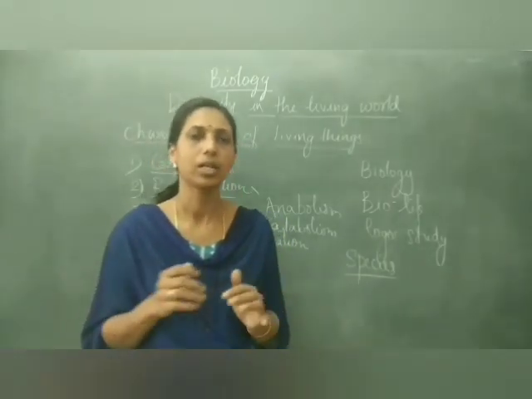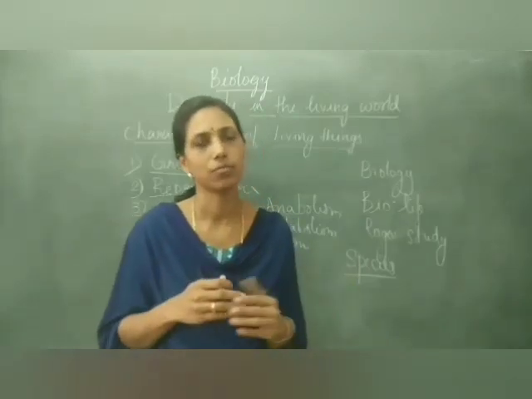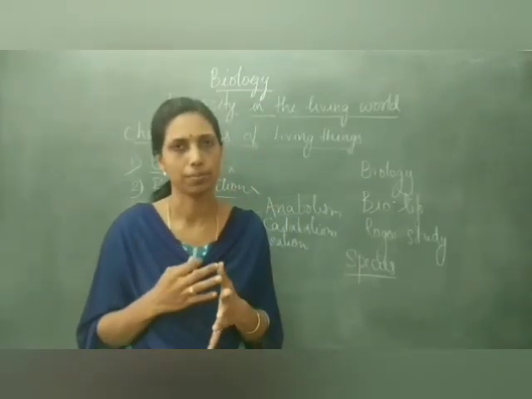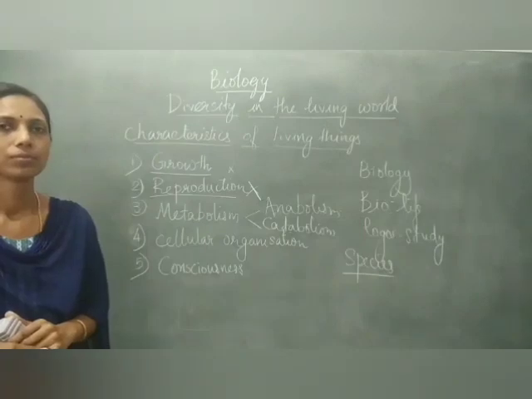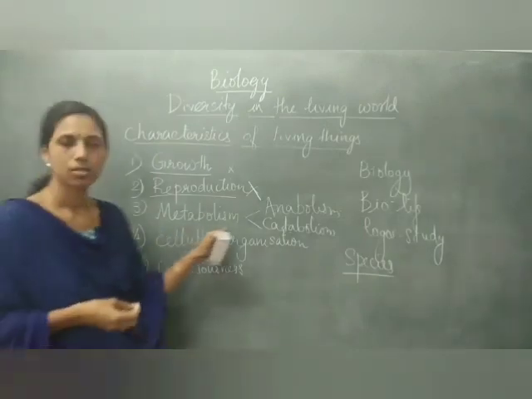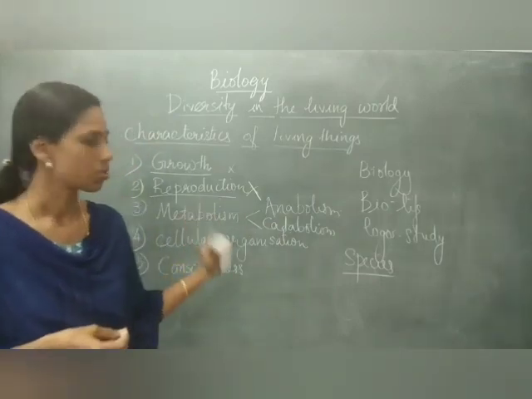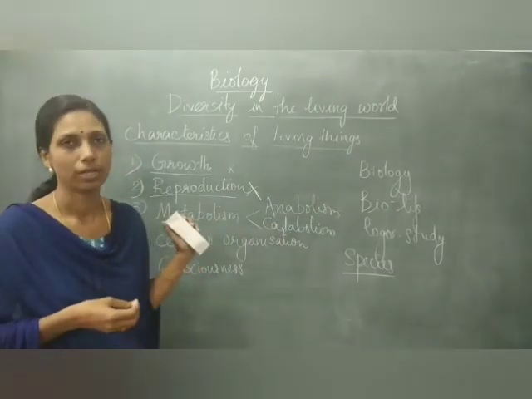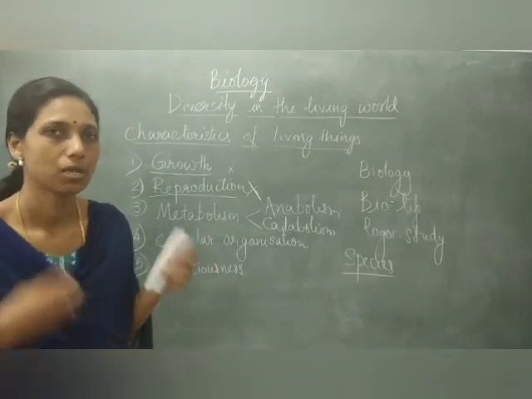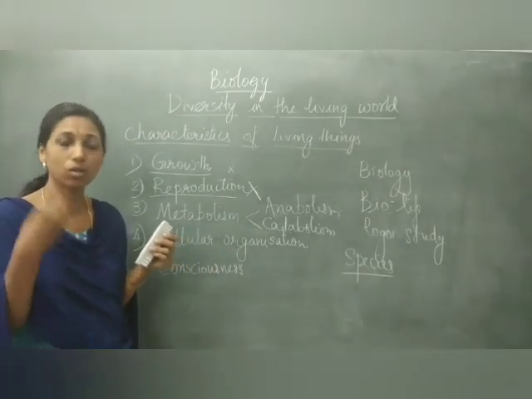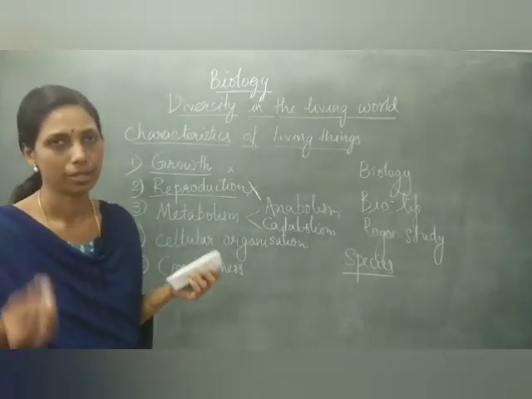So we can say this is a characteristic feature of living organisms. Okay, so metabolism includes anabolism and catabolism. That is also a characteristic feature of living organisms. Metabolic reactions are going on in them, but in non-living things we don't see these metabolic reactions.